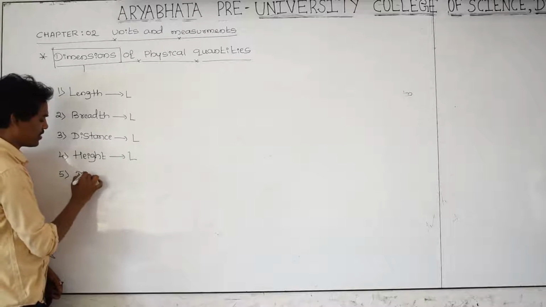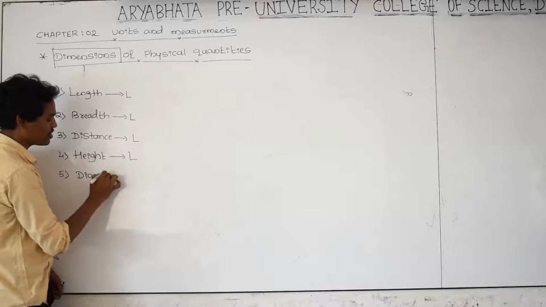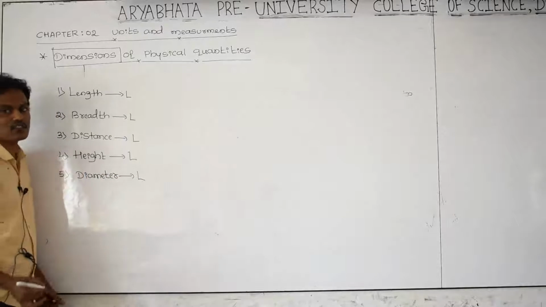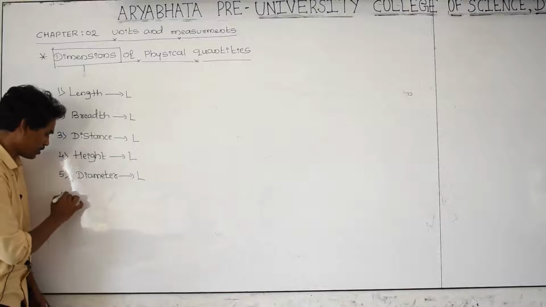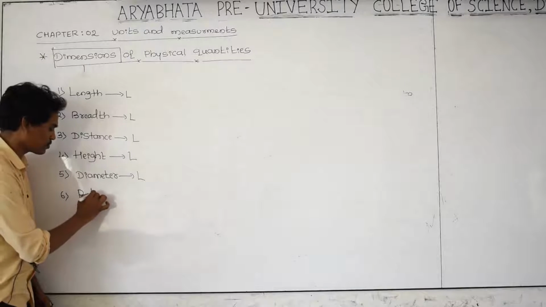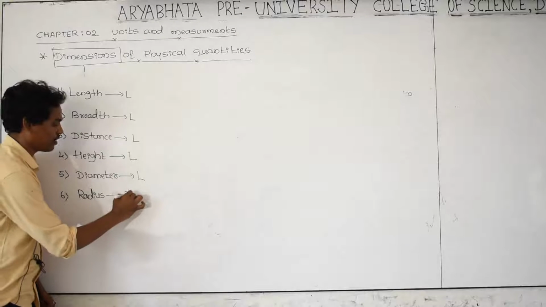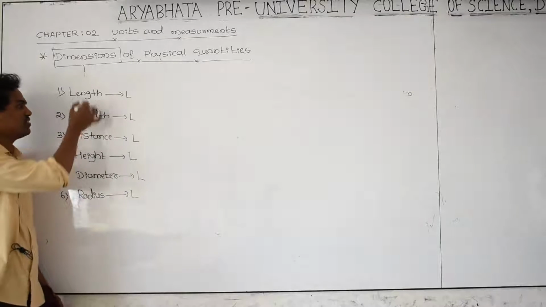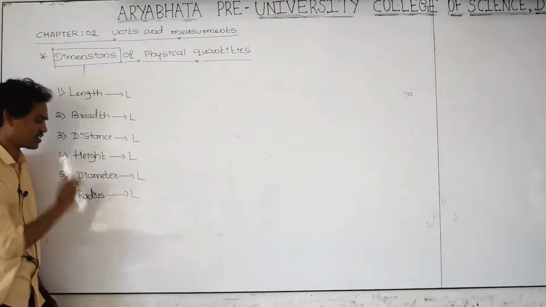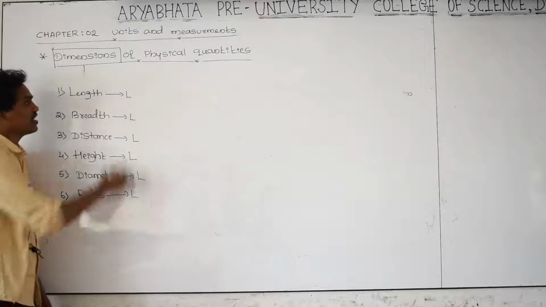Next, diameter. What is the dimension of diameter? Diameter is also length, that's why it is L. What is the dimension of radius? That is also L. These are all lengths. These are dimensions.